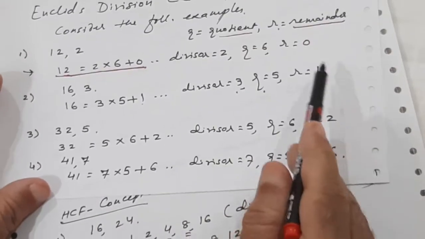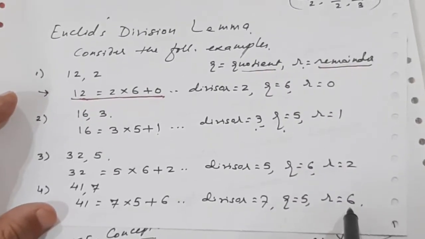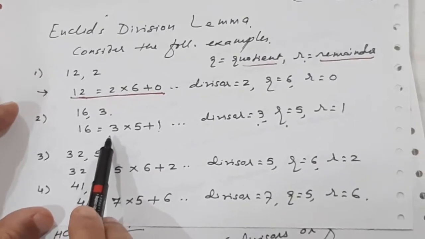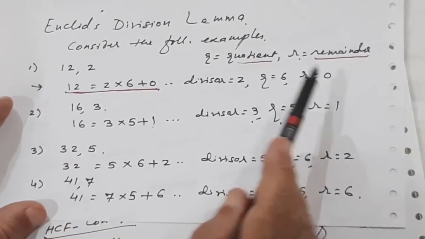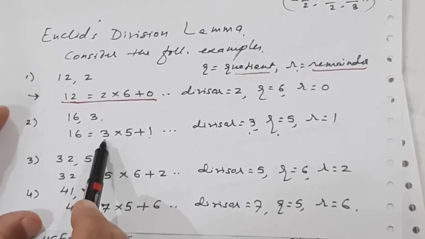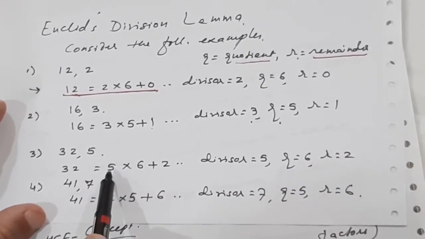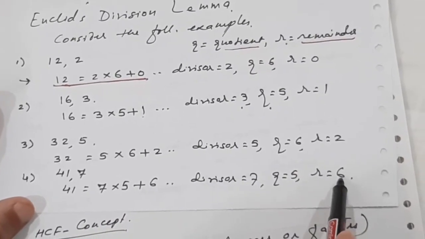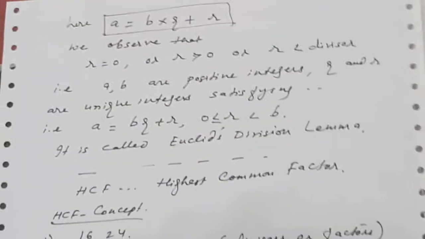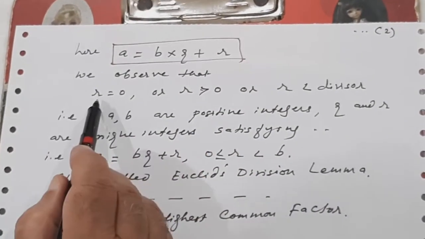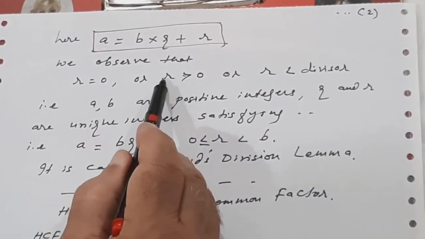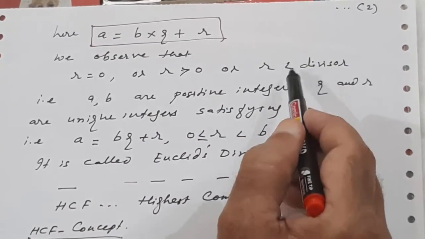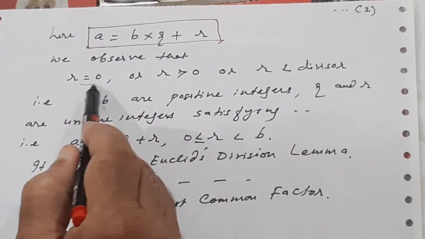Remember one thing, these remainders must be less than the divisor. See here the divisor is 2, remainder is 0. Here the divisor is 3, remainder is 1. Here the divisor is 5, remainder is 2. Here the divisor is 7, remainder is 6. So what do we generalize? We observe that R can be 0, R can be greater than 0, or R is less than the divisor. This is a very important result which I will generalize now.